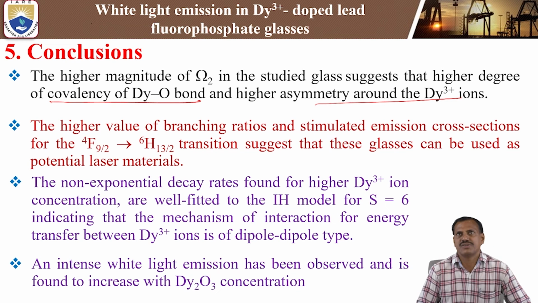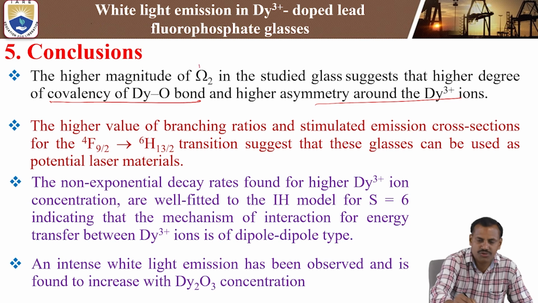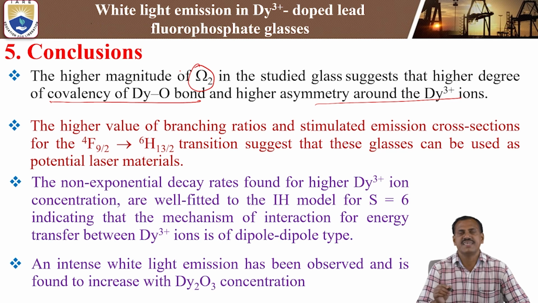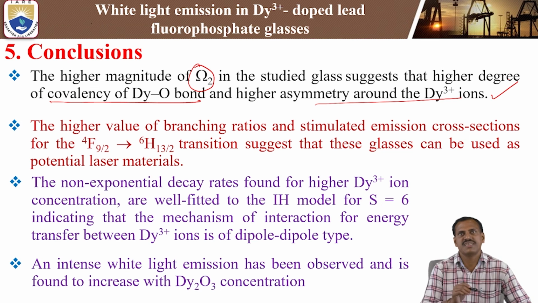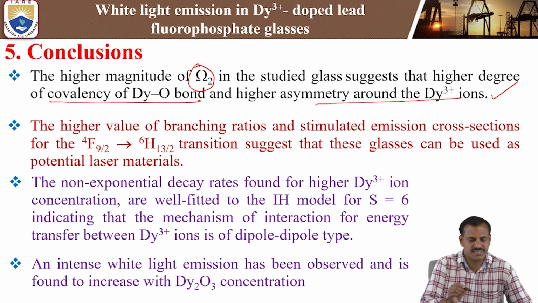These are the JO intensity parameters, omega 2, omega 4, omega 6. Among the three intensity parameters, omega 2 is high, which shows the covalency of the dysprosium to oxygen bond and higher asymmetry around the dysprosium 3+ ions. That is shown by using the JO intensity parameters.